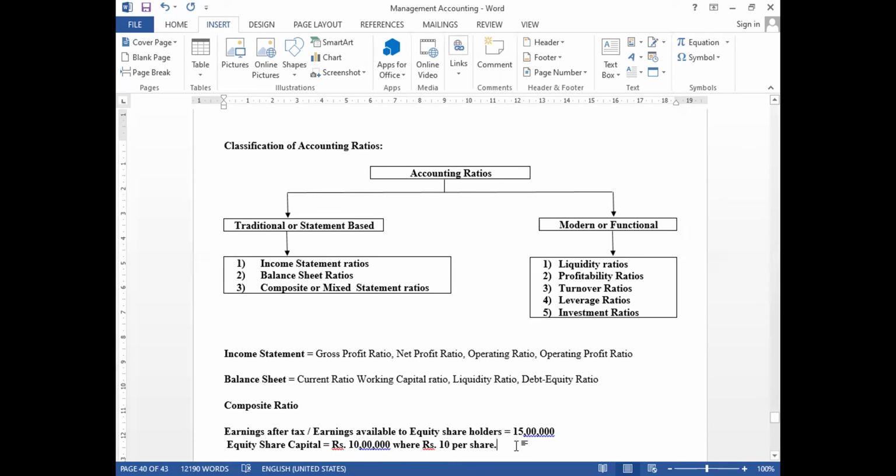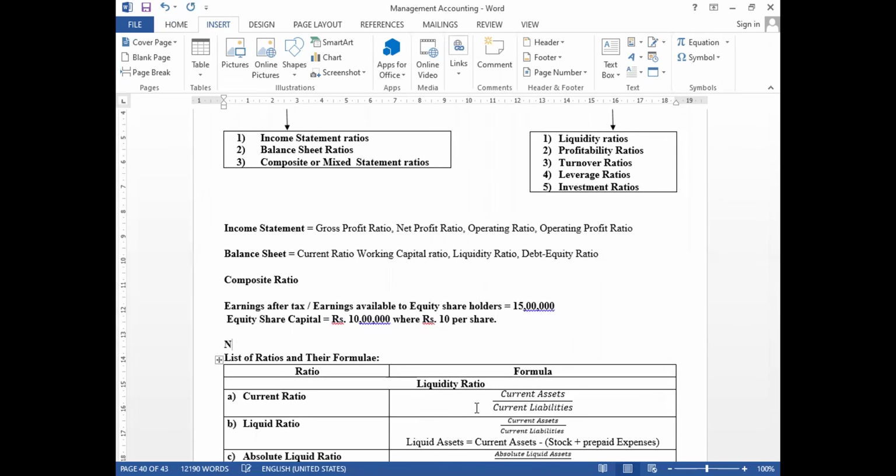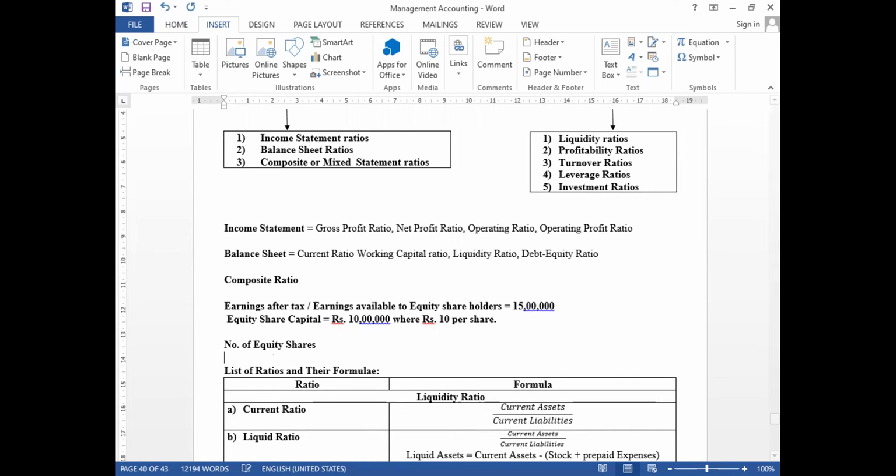Now if you want to find out the number of equity shares, what is the formula?